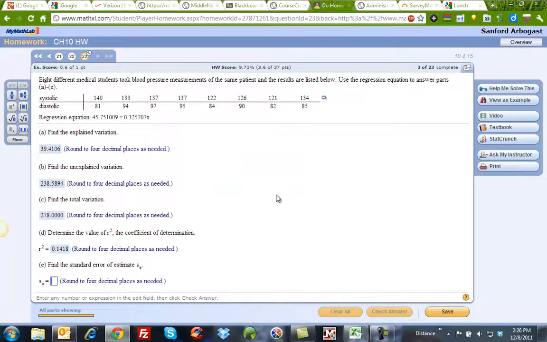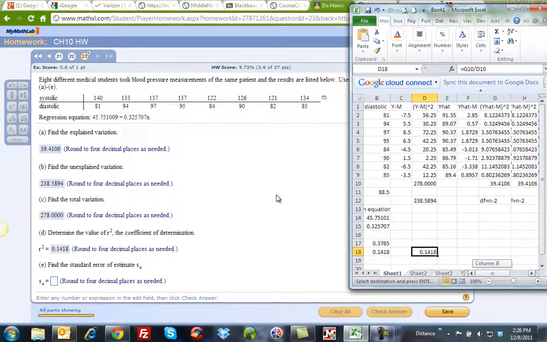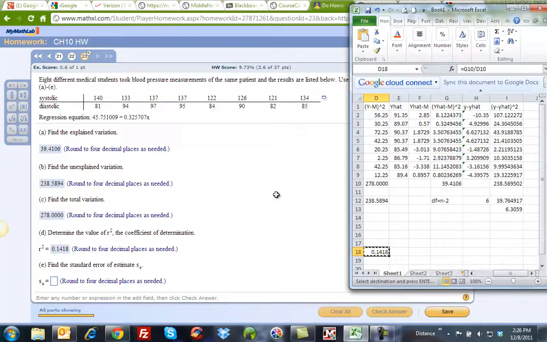And now finally, my standard error of the estimate. That is calculated by taking my original value, subtracting off the predicted value. That's y minus y hat. That's this column right here, which is B2 minus E2. Then I have to square it because I have these positives and negatives, so I square each one of them, and add them up.